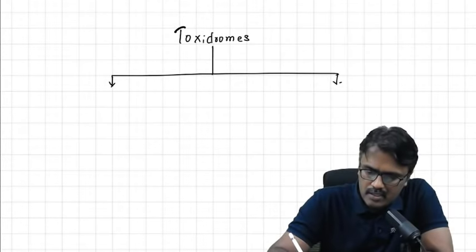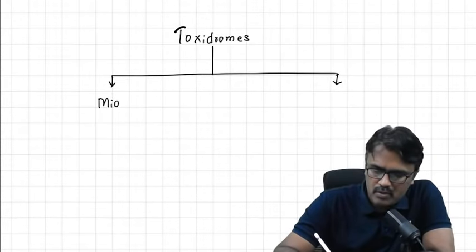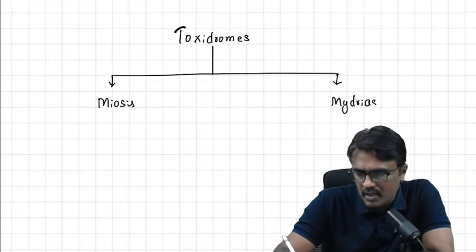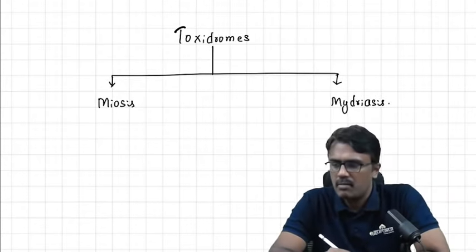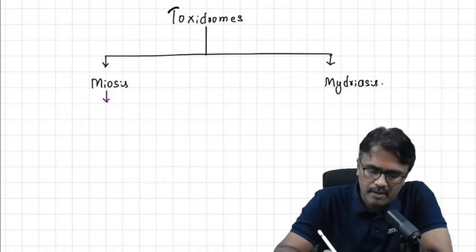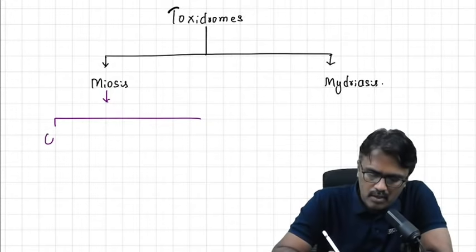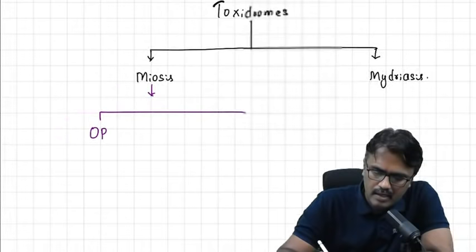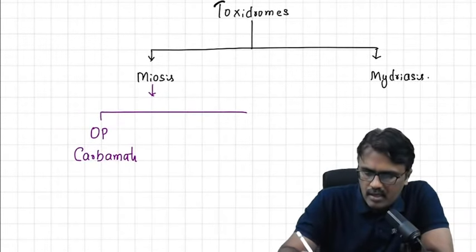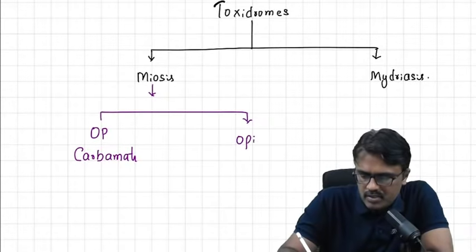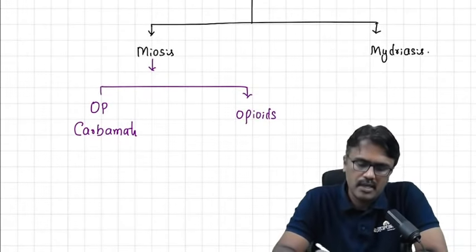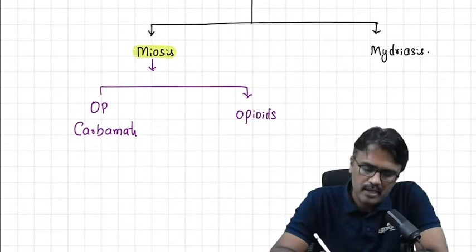Now let me take into consideration meiosis. So the poisoning which causes meiosis and the poison which causes mydriasis. Can you tell me which poisons will cause mydriasis? I am writing meiosis. Meiosis is caused by two poisons. One is the OP compounds and the carbamates, which are used as insecticides and pesticides. And one more is the opioids. Opioids means morphine. How do you differentiate that? Both of them will cause meiosis, but how do you differentiate that?